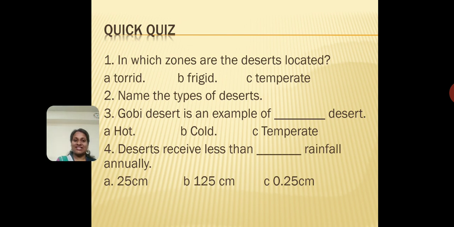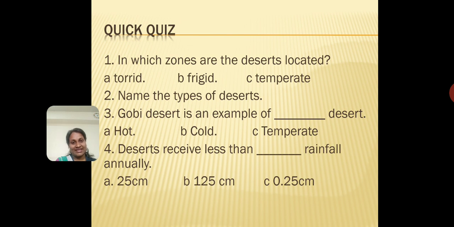So the first question: in which zones are the deserts mainly located? Torrid zone, frigid zone, or temperate zone. Okay, I'll just give you a second to think about it. Think, write the answer. I had discussed it in this video, so please pay attention. Try to recollect. I know it is very easy to copy. You can just go back and listen to the answer and write, but try to be a little honest and think about it on your own. So, in which zones are the deserts located?